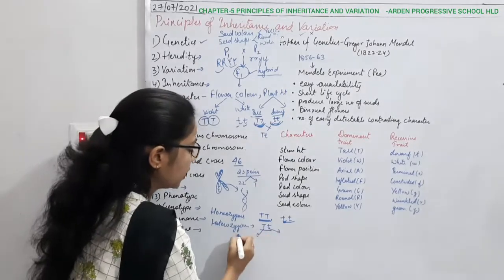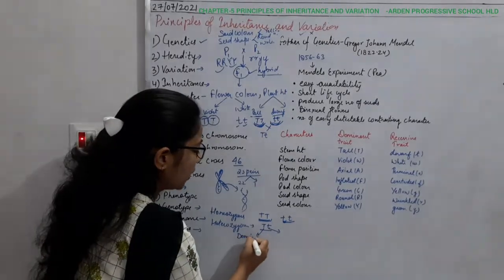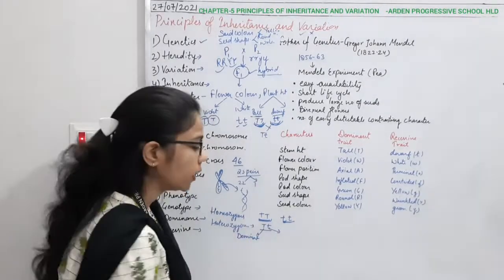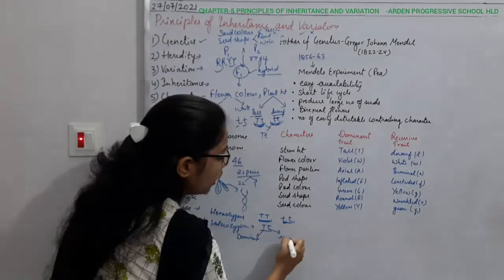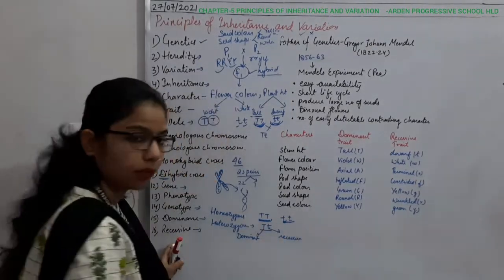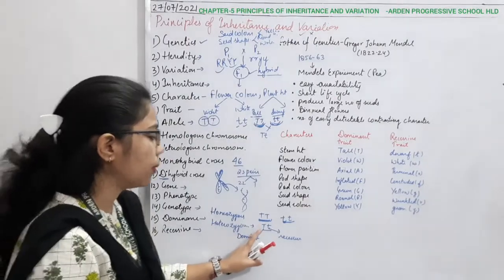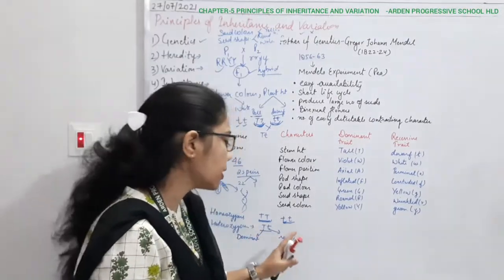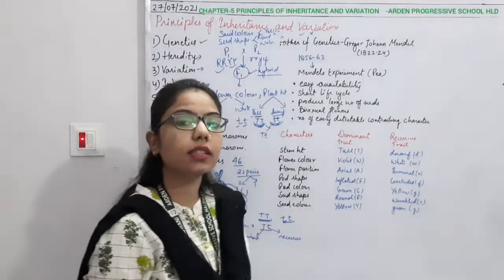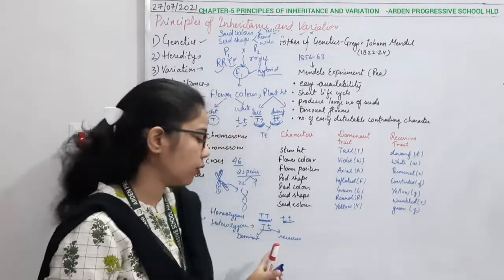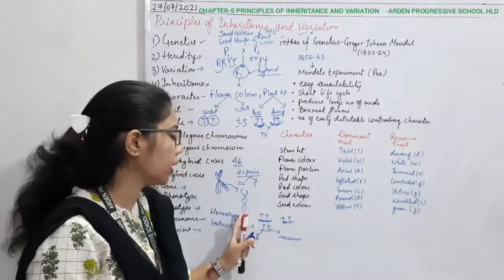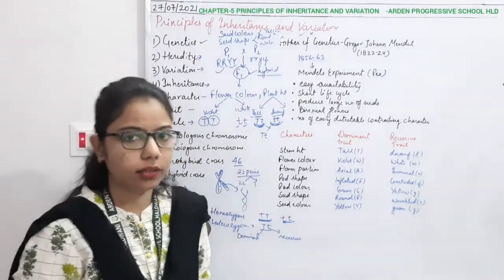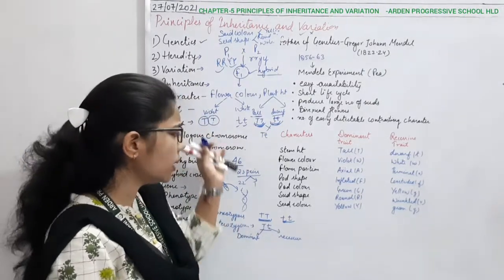So this capital T will be dominant over this small t, and small t is recessive. Okay, so we can say capital T is dominant and small t is recessive. Where can you see this? Only in the heterozygous condition, not in the homozygous condition. Okay, so these are the basics.